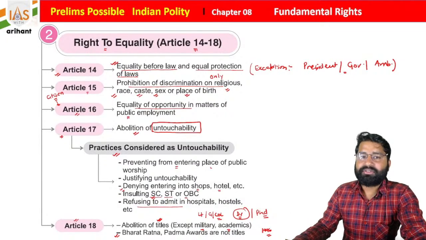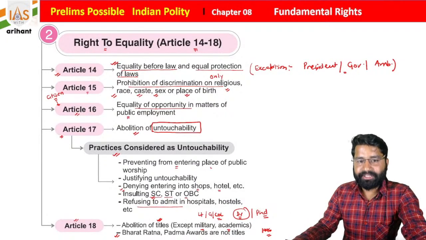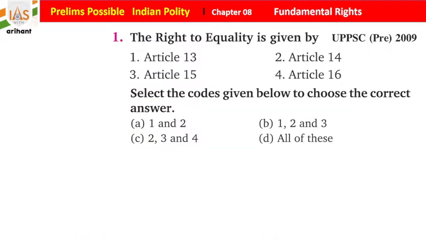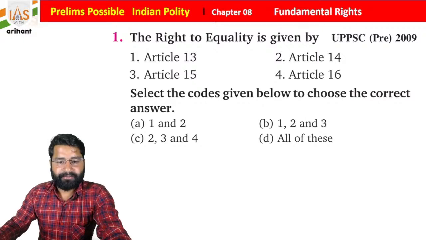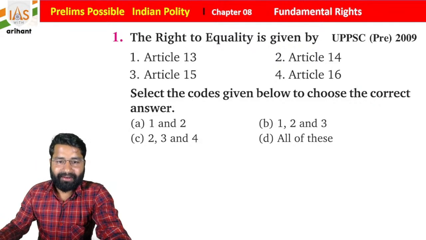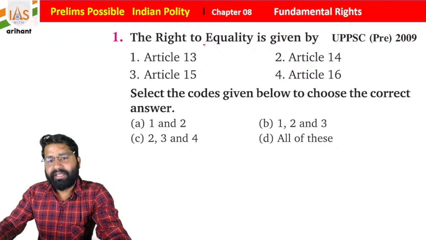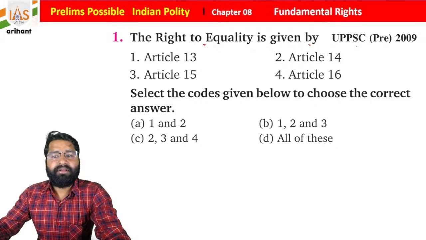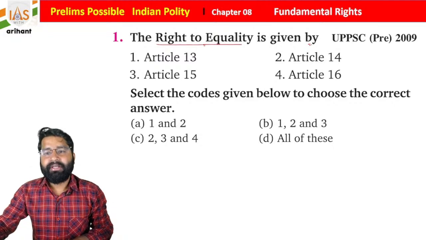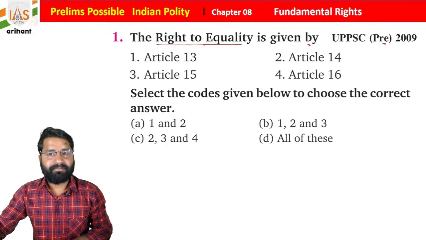So now we are going to start with the MCQs, and if you feel any doubt or difficulty, students, you are all free to ask any question. So we have the first question here, just see it carefully, and you have to opt for the right answer. Okay everyone, so the right to equality is given by whom? It was in UPPSC 2009.